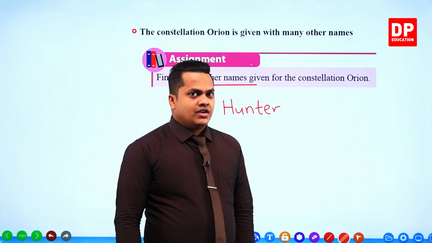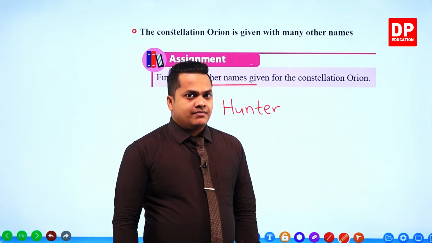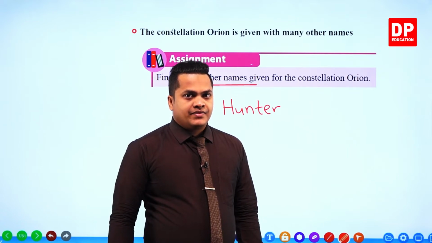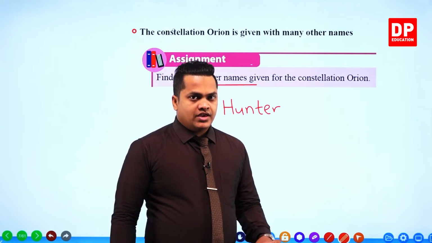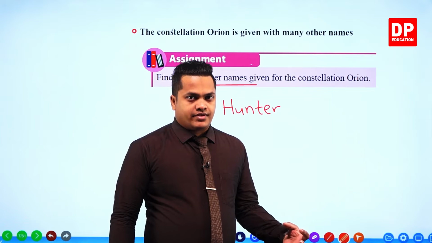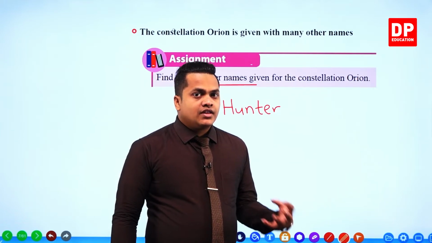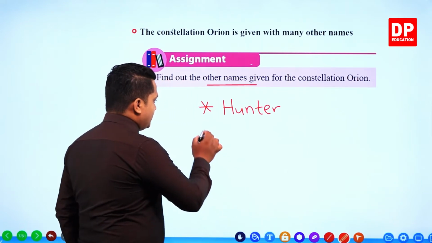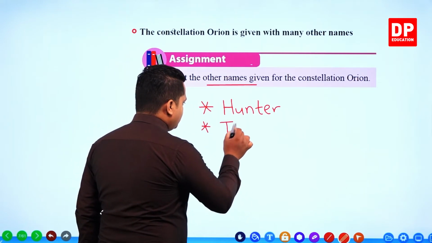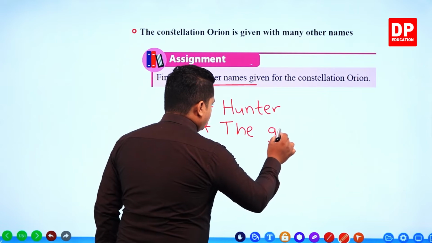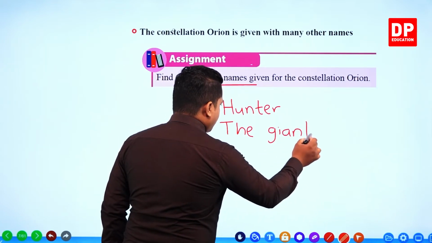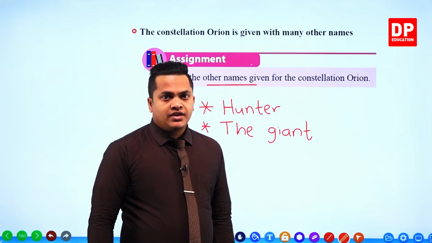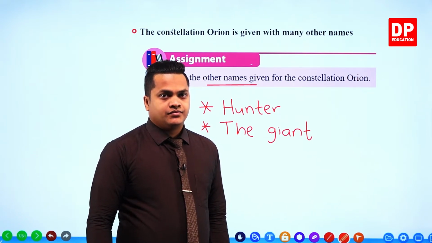During the medieval time, Muslim people were also observing Orion, and they gave it a special name, the giant. So these are two different names given to Orion.